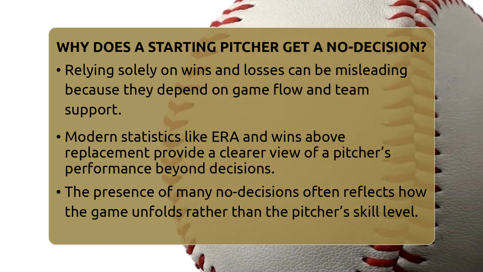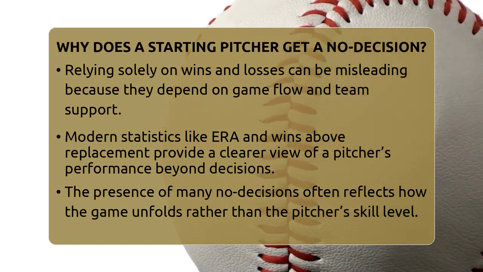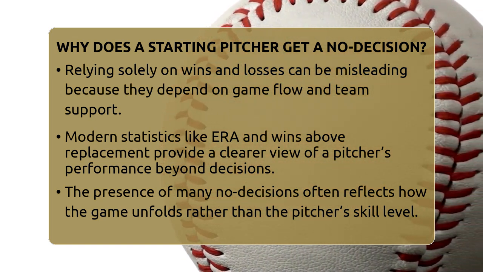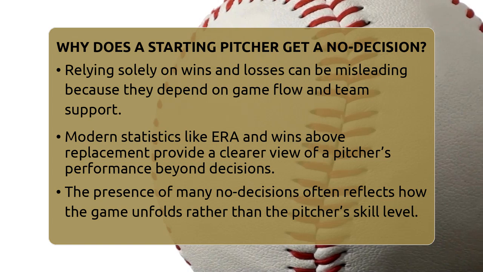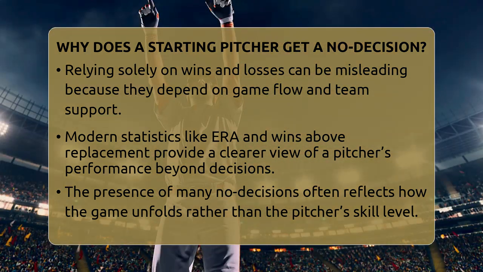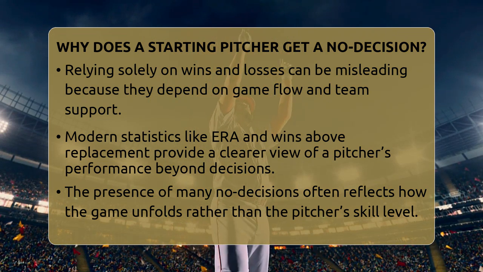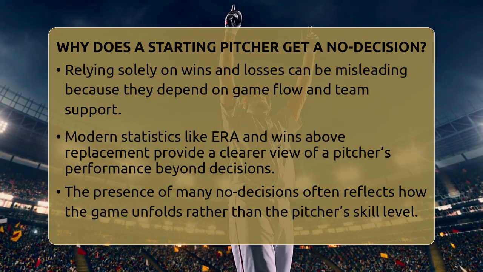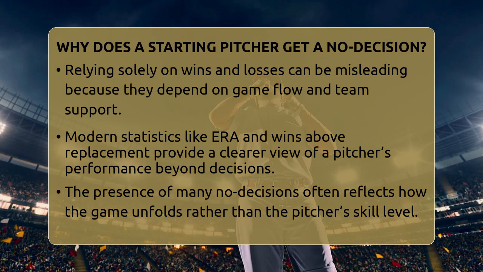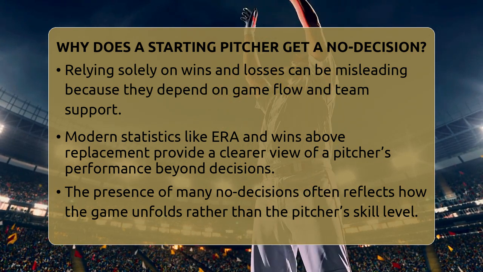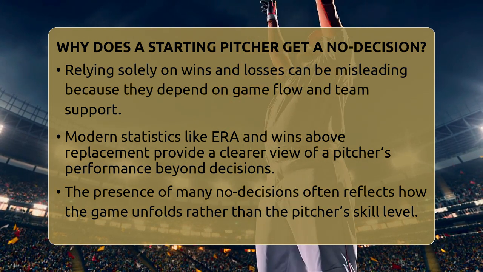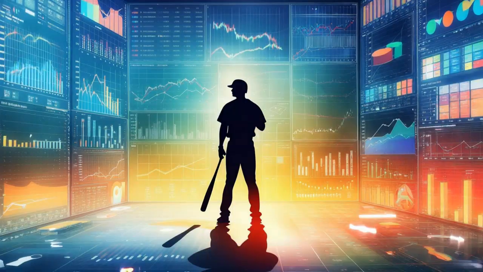That's why modern stats like earned run average, which measures how many runs a pitcher gives up per 9 innings, or wins above replacement, which estimates overall contribution, are used to get a clearer picture. So next time you see a pitcher with many no decisions, remember it's often about the game's flow and team support, not just how well he pitched.